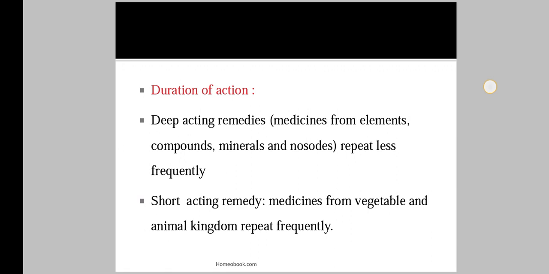Then short acting remedies, that is remedies from the vegetable and animal kingdom, should be repeated frequently. Deep acting medicine cannot be repeated frequently; short acting medicine can be repeated frequently. This is the second point regarding the nature of remedy.